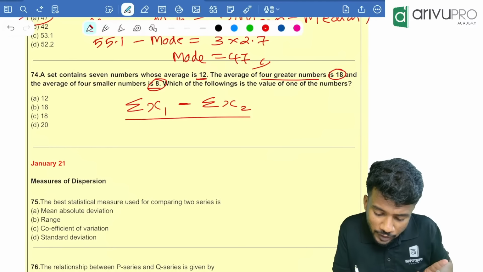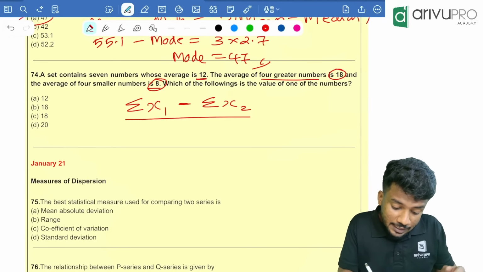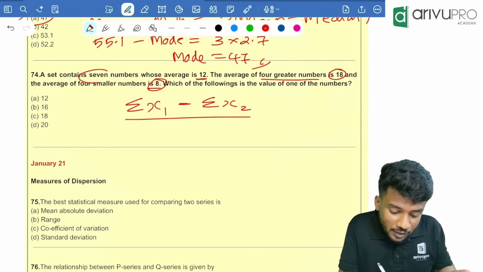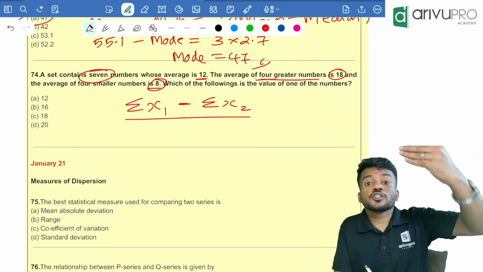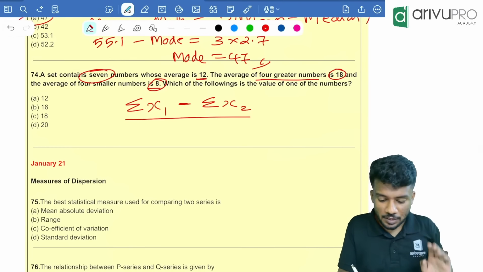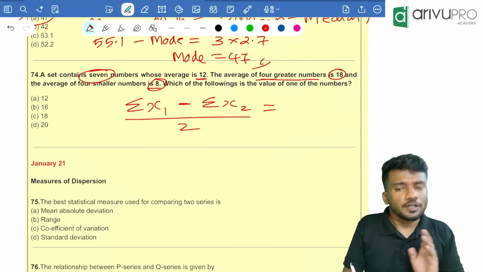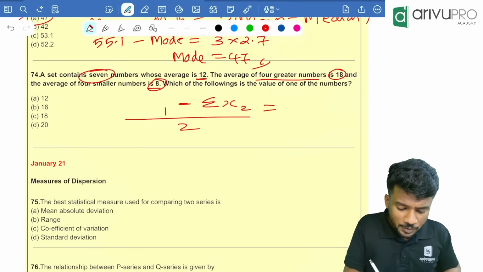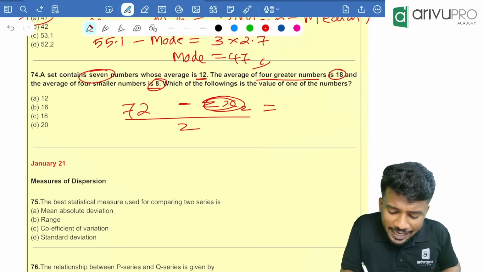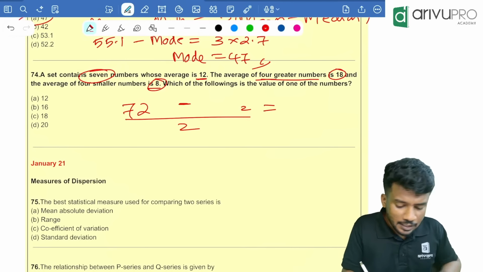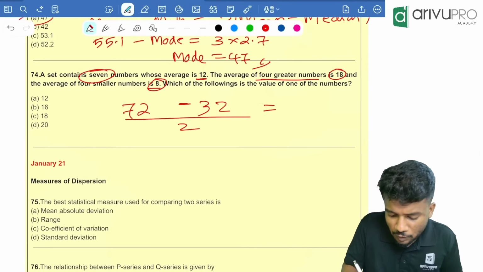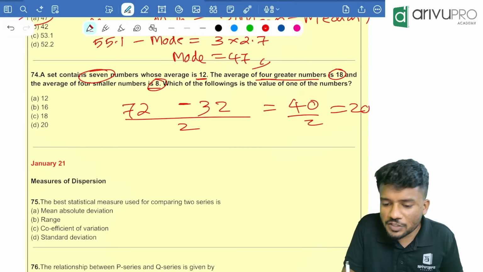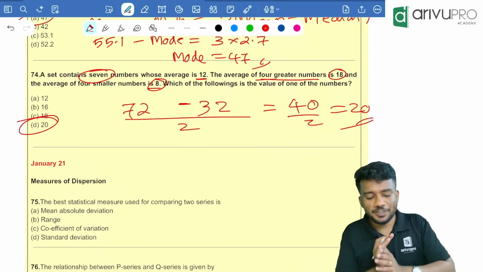Since one number occurs 2 times, why? Because they are telling 7 numbers are only there, but they are telling the average of the first 4 greater numbers and the average of 4 smaller numbers. That means there can be a repetition. So divided by 2 is your answer. Now, sigma x1, how will you find it? 18 into 4 is 72. Then sigma x2 is 8 into 4, that is 32. 72 minus 32 is 40, divided by 2, the answer is 20. This is the shortcut. Option D is your answer, 74.